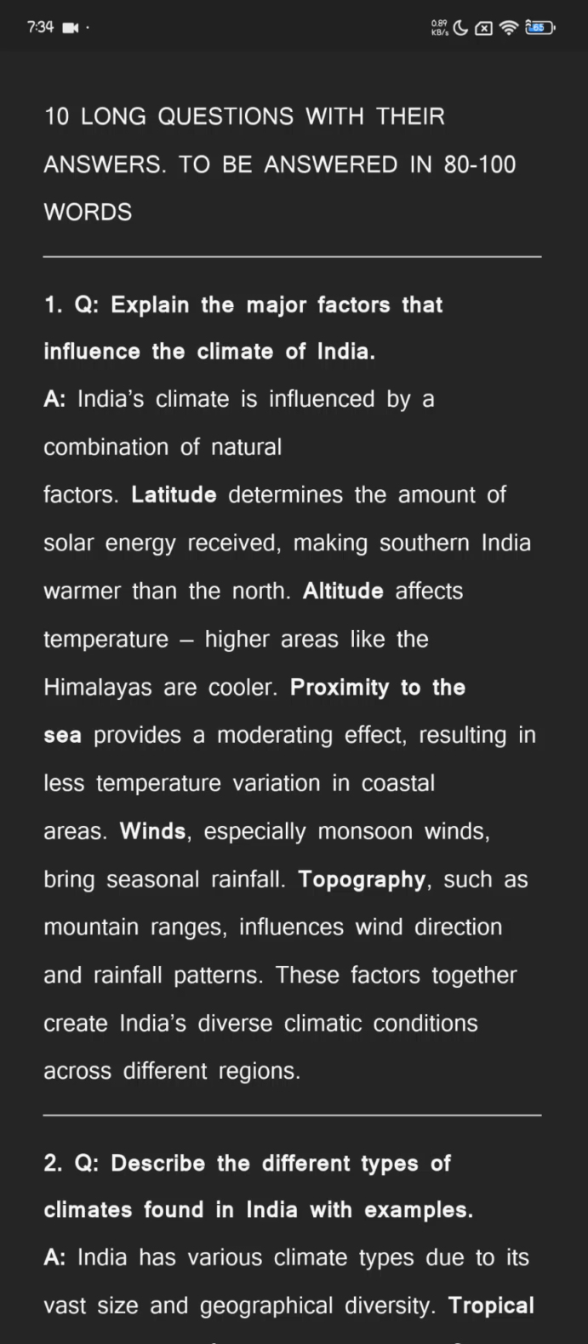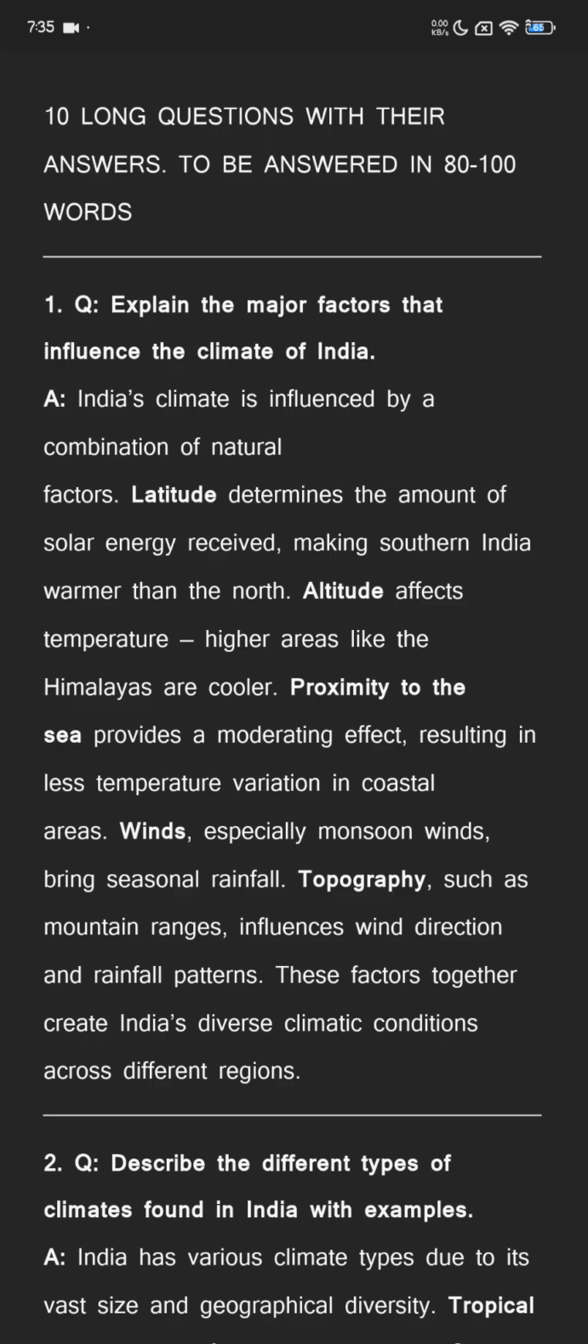Climates of India, long questions and answers in 80 to 100 words. Explain the major factors that influence the climate of India.